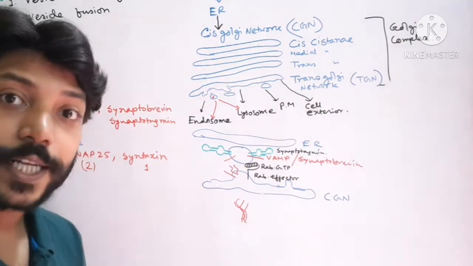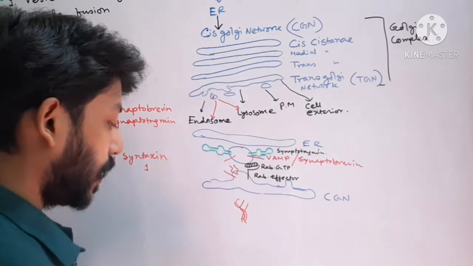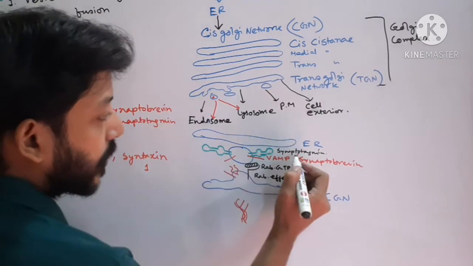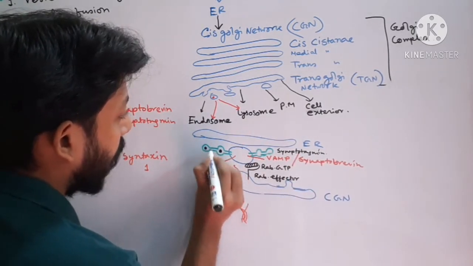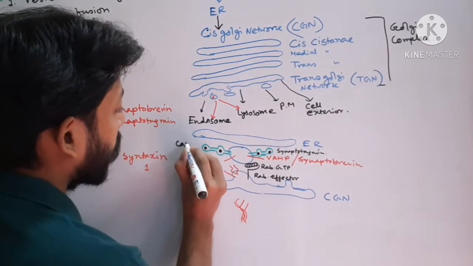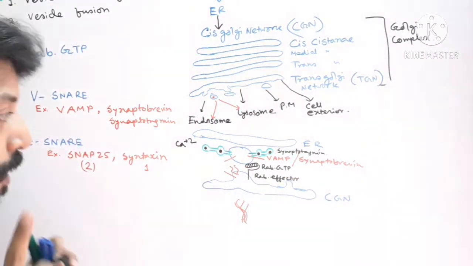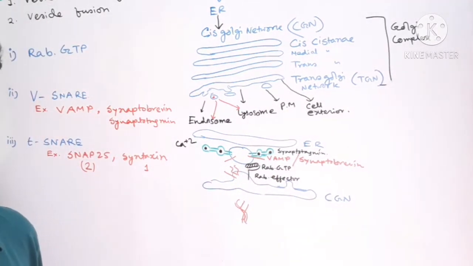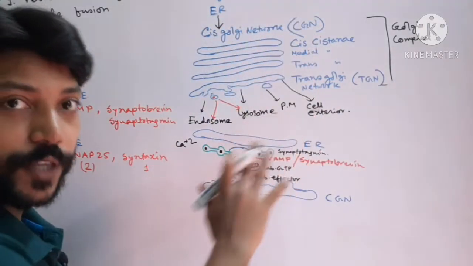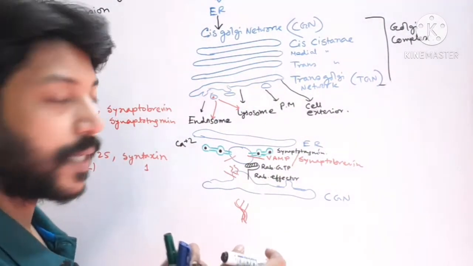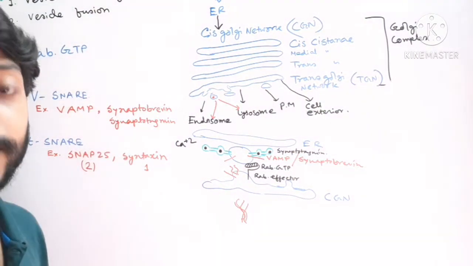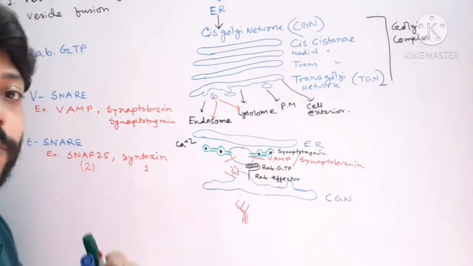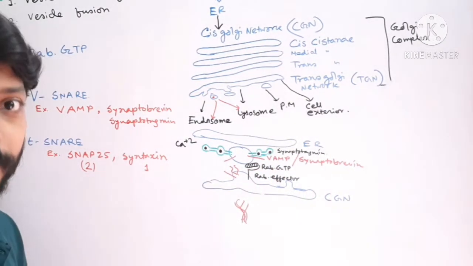But in case of neurotransmitter or synaptic vesicles, unless calcium binds, this synaptotagmin, the sensor of calcium, it will not fuse and will not release the neurotransmitter. This is not the case for vesicular trafficking in general, but as this is the same mechanism of vesicular fusion of synaptic vesicles, I am mentioning synaptotagmin here. Synaptotagmin helps in the ultimate fusion with the membrane of the synapse.